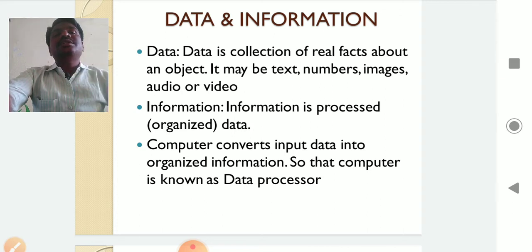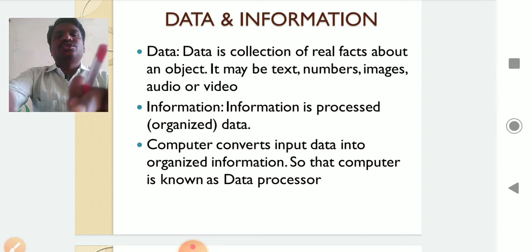Computers collect this data and store it in memory. After collecting, the data can be processed and organized. For example, I have collected data of MPCS students: the Dost ID of the student, the name, and how many marks they got in intermediate.